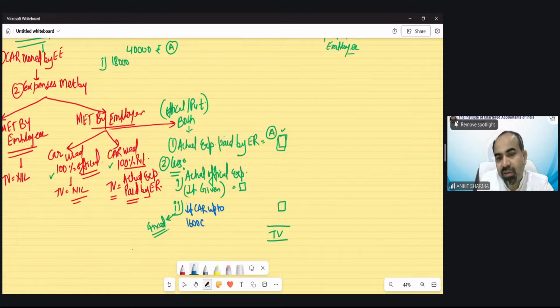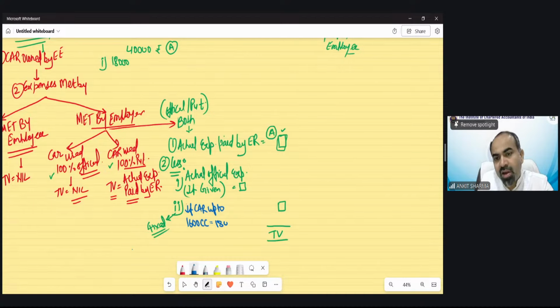1600 cc cubic capacity. If the car has a cubic capacity of 1600 cc, or we can say 1.6 liter, 1.6 liter is equivalent to 1600 cc. If the car is up to 1600 cc, this cc would be given in the question, so do not worry about it.